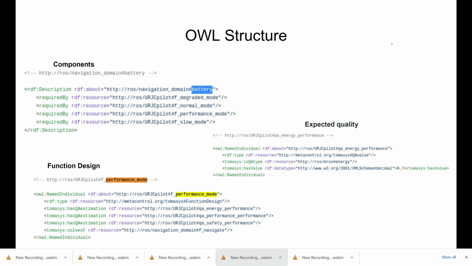It is a concept that has been defined as part of the Metacontrol process, but in general, this is equivalent to the skill realizations that we've been discussing earlier, and it contains information about the skill that is being realized and the expected quality. The expected quality is a concrete value of a quality attribute for a specific function design.